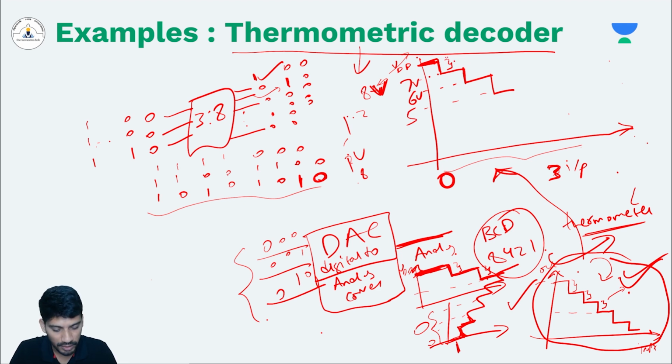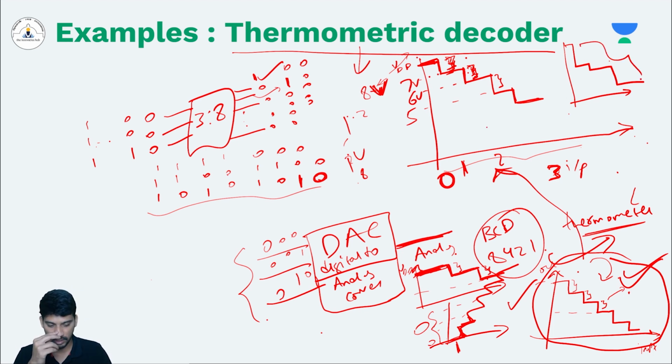Linear means the amount of decrease should be exactly the same for every code increment. Right? From 0 to 1, it should decrease 1 bit or 1 volt. From 1 to 2 also, it should decrement exactly that 1 volt. It should not decrease by 1.2 or 0.9. If it is like that, then your staircase function should look like this. Somewhere it is decreasing high, sometimes it is decreasing very low, sometimes very high. So this is a very non-linear kind of thing. This is a linear staircase. This is a non-linear staircase, right?